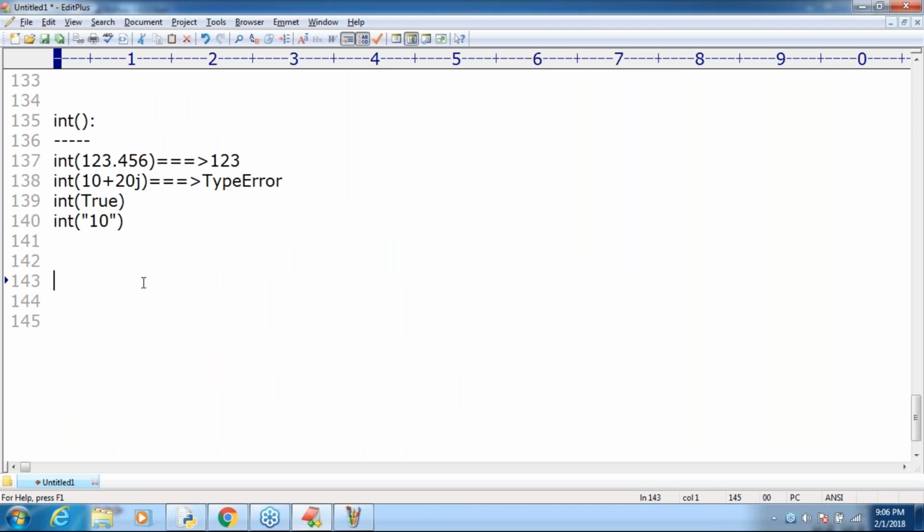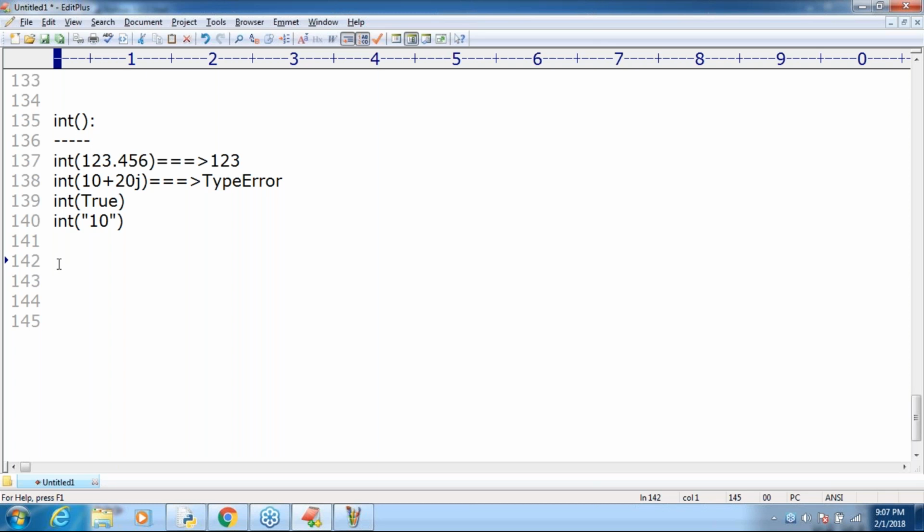So that's all about how to convert other data type values to int type. Now I have some questions. Can I convert float to int? Yes. Boolean to int? Yes.